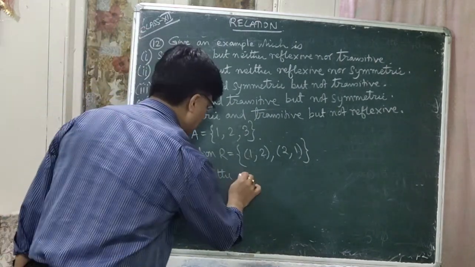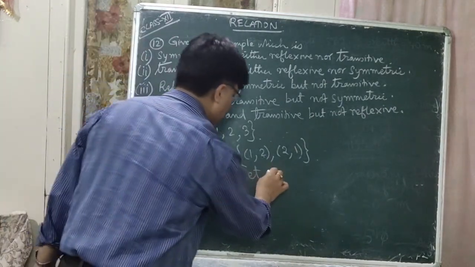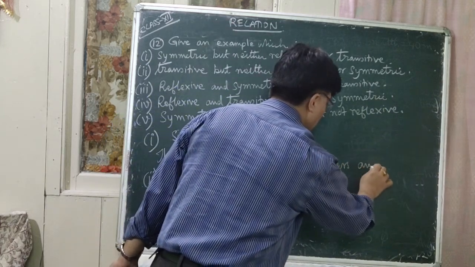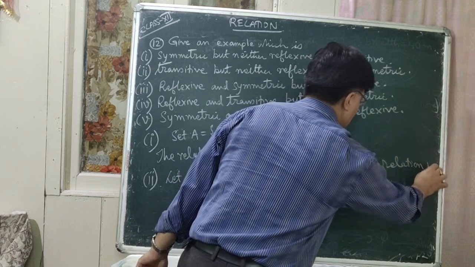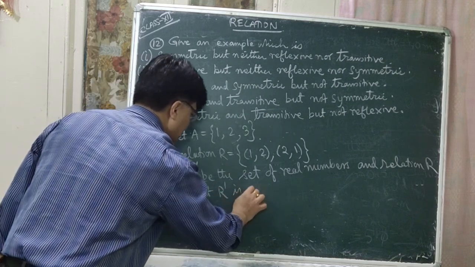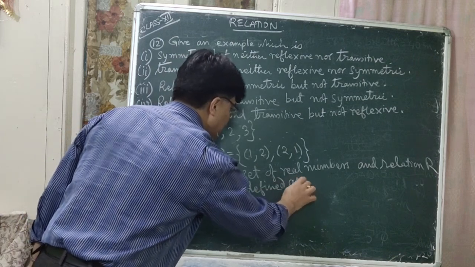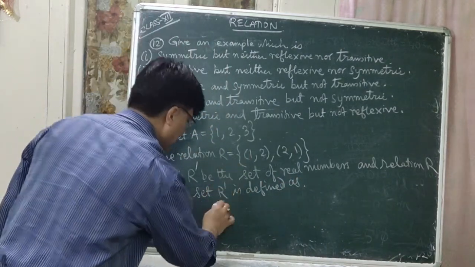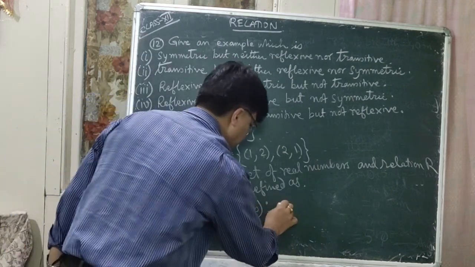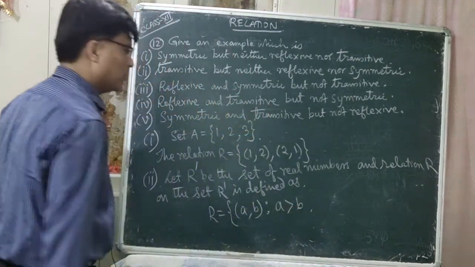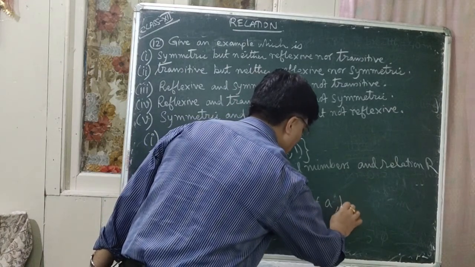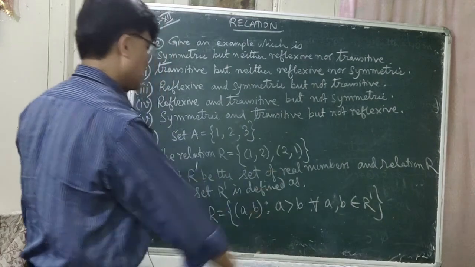Let capital R dash be the set of real numbers and the relation R on the set R dash is defined as R is equal to, within second bracket you can write A comma B such that A is greater than B, such that A is always greater than B, for all A comma B belongs to the real numbers, second bracket is closed.